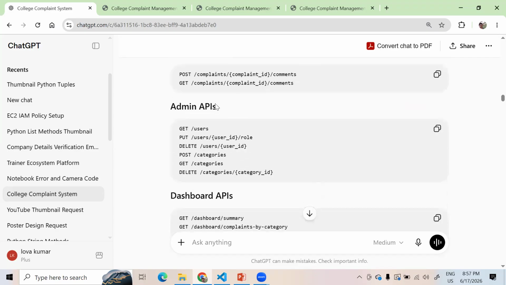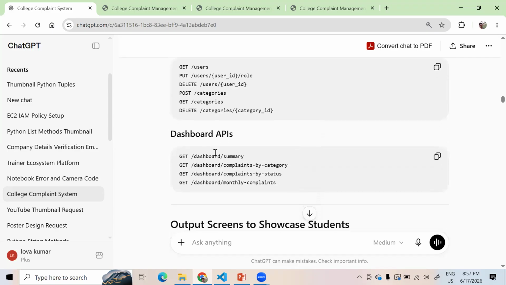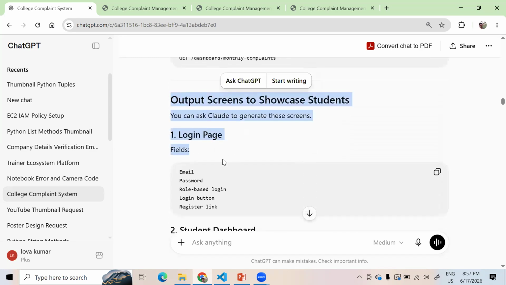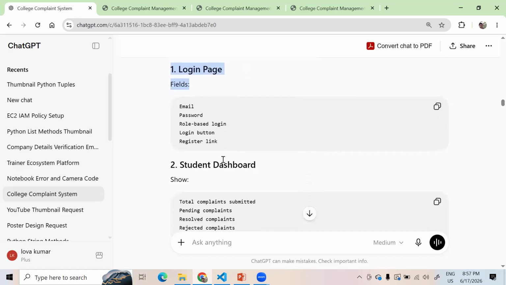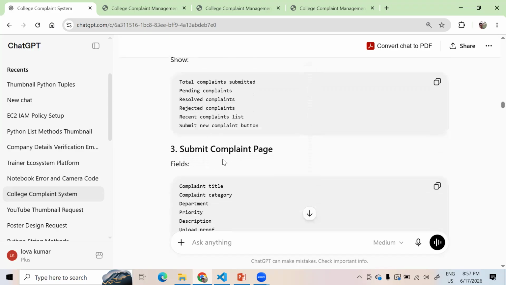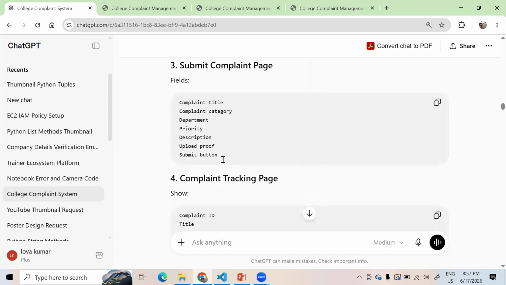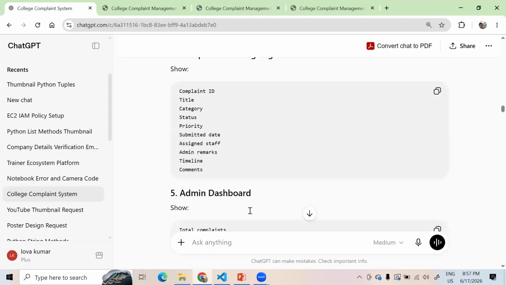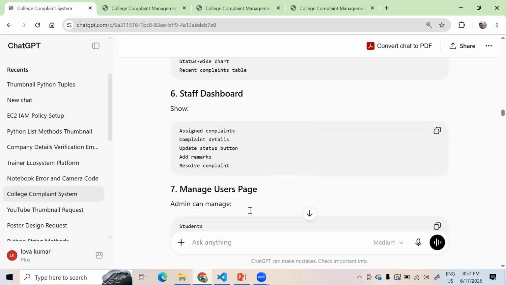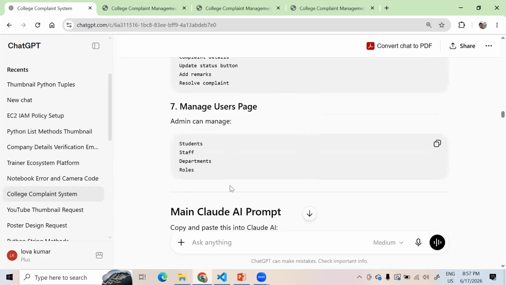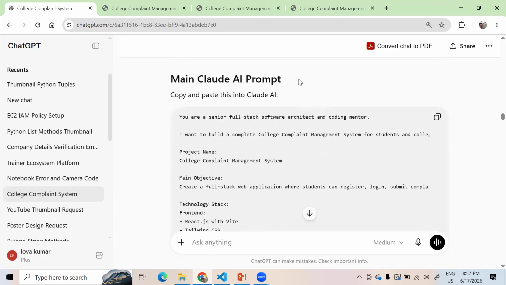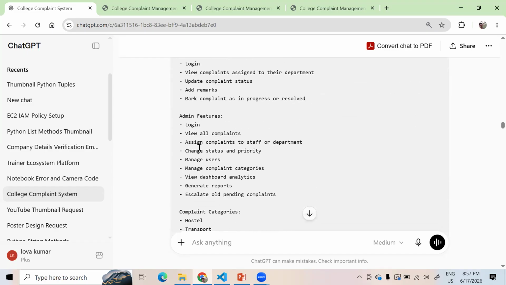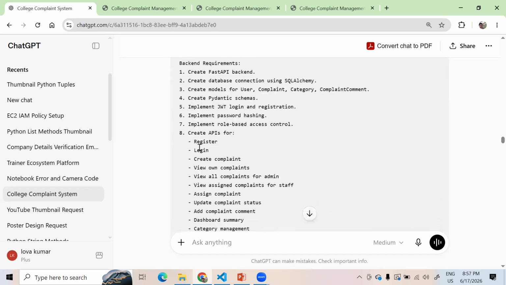And of course, the APIs for the dashboard, admin, and everything. Then the login page, and how the screen should be showcased: the student dashboard and the complaint submission page, the tracking system, everything, and the admin dashboard also. That's really interesting, right? After this, managing the user page also. So the Claude AI prompt is created there, with everything included, the top things and the project structure also.